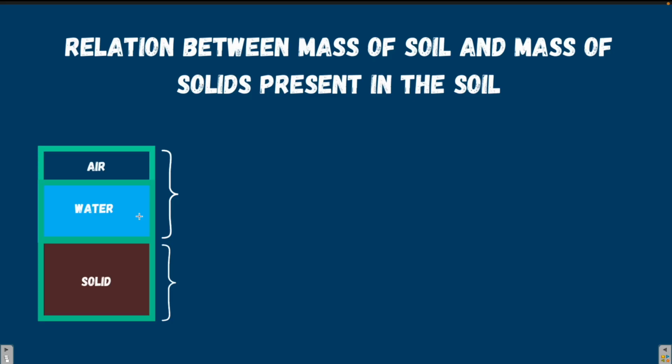Now, we are going to derive one of the important relationships between the mass of the solids present in the soil, the total mass of the soil, and the water content. This is the whole mass of the soil. Capital M is the mass of the soil, this is the mass of the solids, and water content is the ratio between the mass of the water present in the soil to the mass of solids. It is very useful for solving many numerical problems.